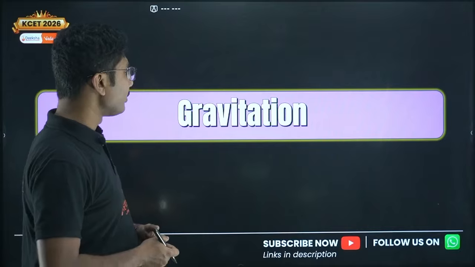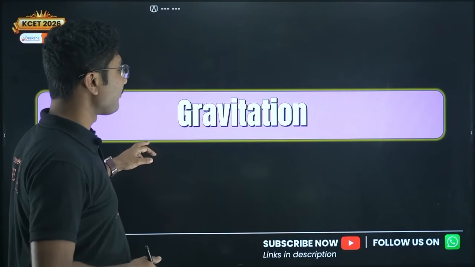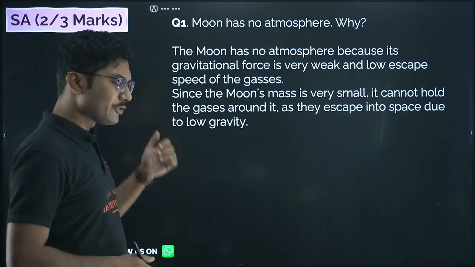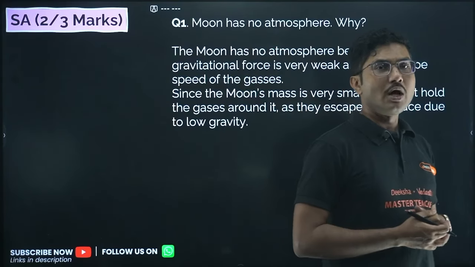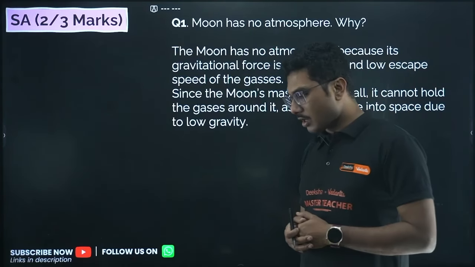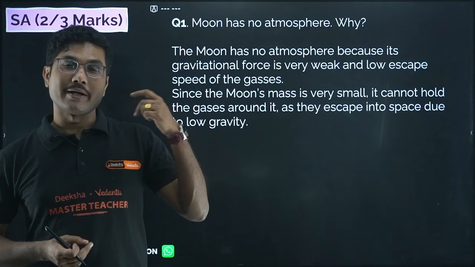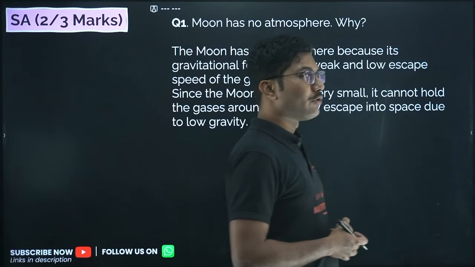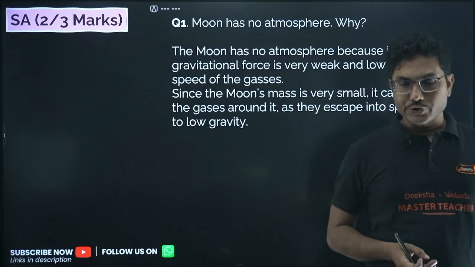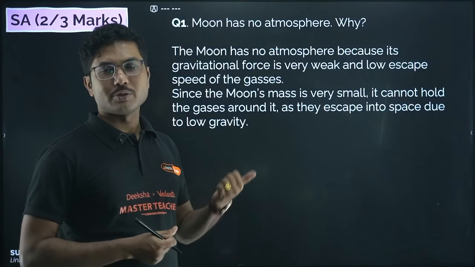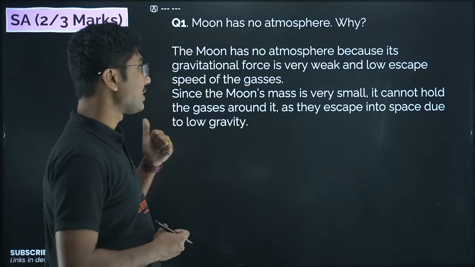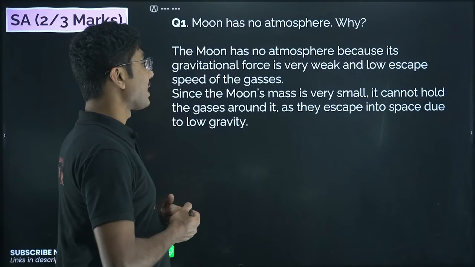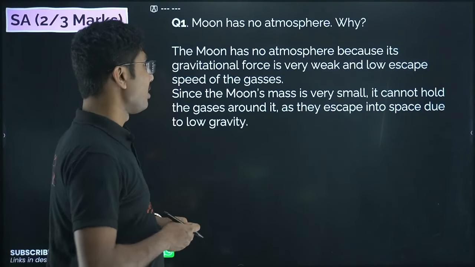Now next move on to the chapter gravitation, all 2, 3, 5 marker questions from this chapter. From this chapter we are expecting in FA2 that at least one 5 marker long answer type question or one 5 marker numerical question or both. Okay, in some colleges they will be giving both questions from this chapter. This is one of the most important chapters. So 5 marker numerical or 5 marker long answer type question, both are possibly going to come from this chapter. So this is the most important chapter and we will put more effort on this chapter only.